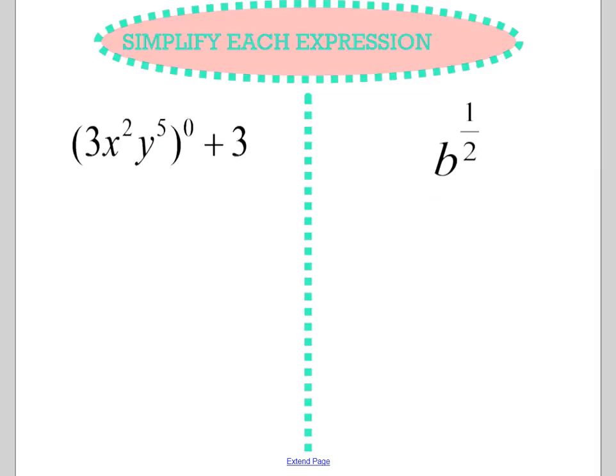Okay, let's look at our next problem here. So once again, we have this whole thing being raised to the 0 power, which is just going to give us 1. Then we have plus 3. So 1 plus 3 gives us a final answer of 4.